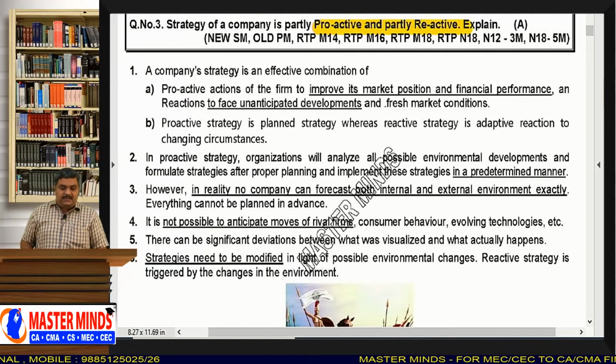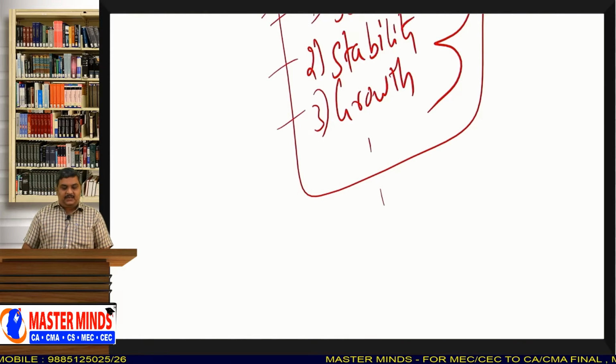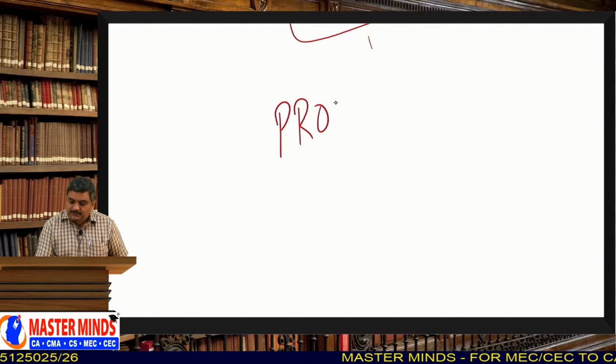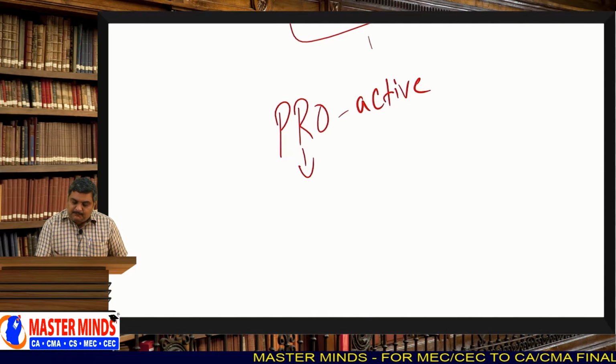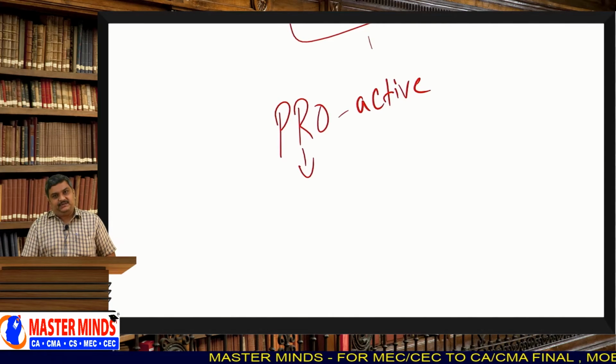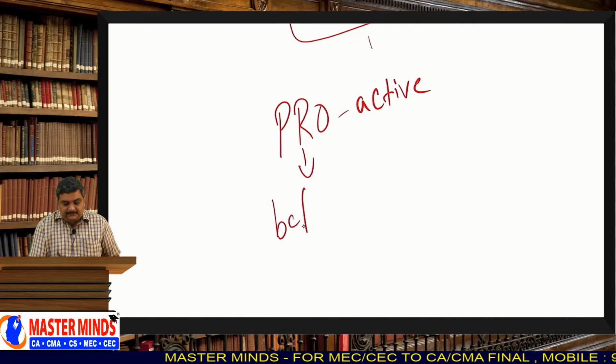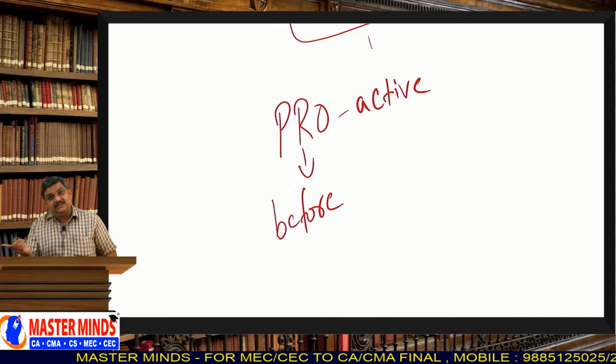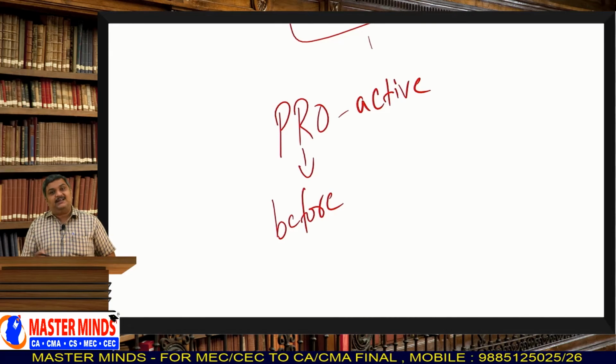See, what do you mean by the word proactive? Okay. See, pro means before. Pro has several meanings. Before is one meaning, and favorable is another meaning, go with is another meaning, supporting is another meaning.